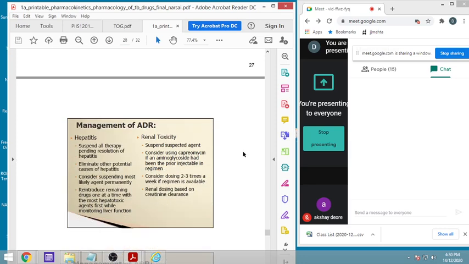The biggest problem is hepatitis. Suspend all the therapy pending resolution of hepatitis. That can be done, or there are other ways also, because hepatic toxicities are always found to be dose dependent. Earlier, as I told you, the doses which were given were weekly doses. Weekly means 3 times a week, or 4 times a week.